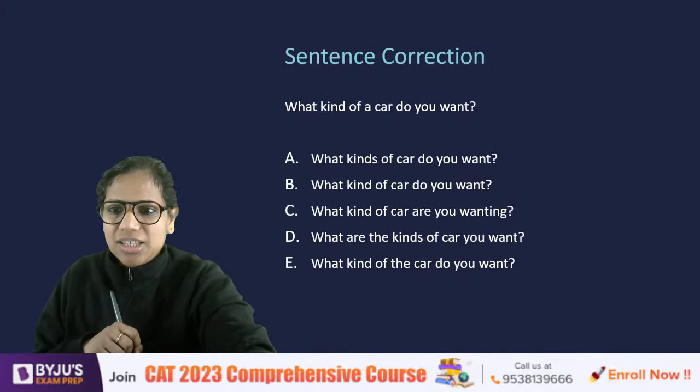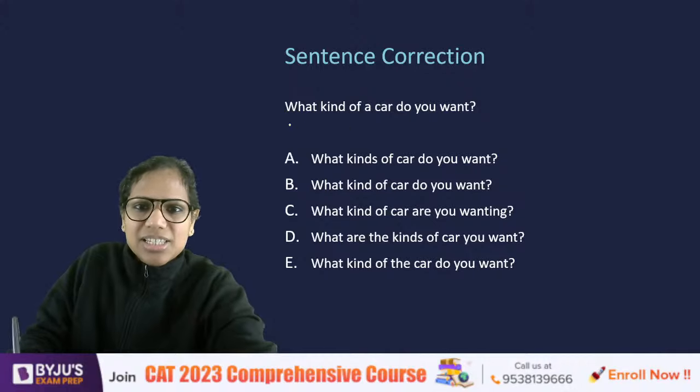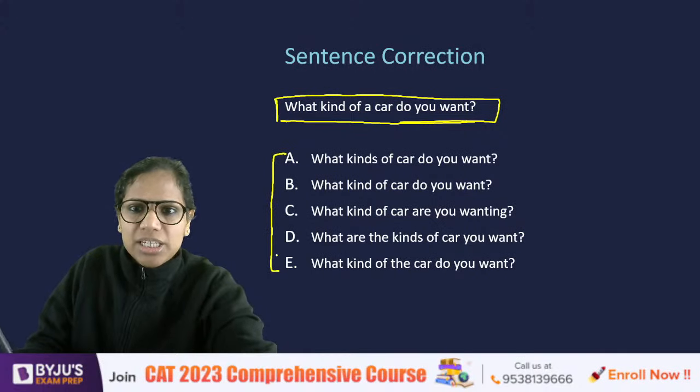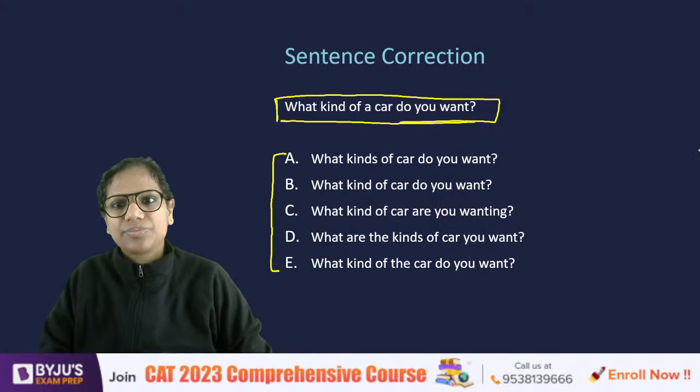All right. So here's a very small little sentence correction question for you. This is the sentence. You have to tell me what is the best way of writing this sentence.